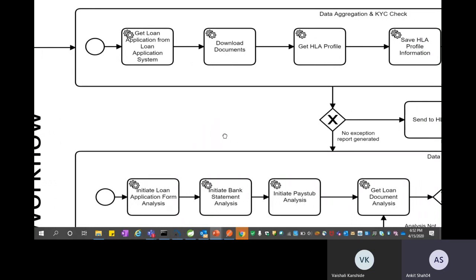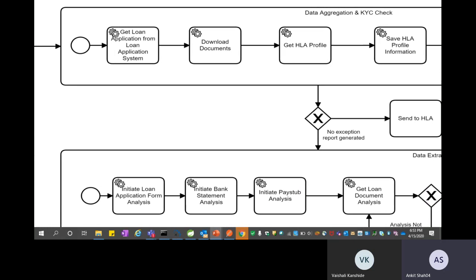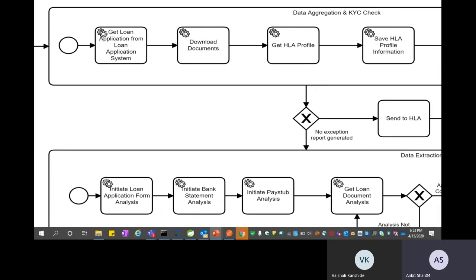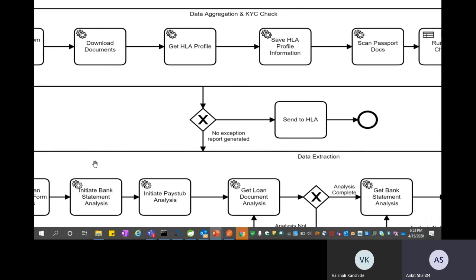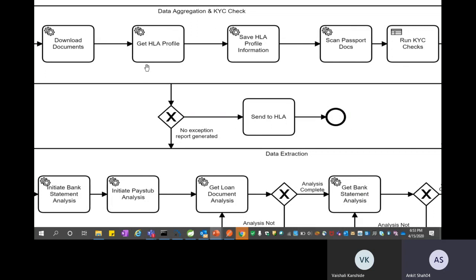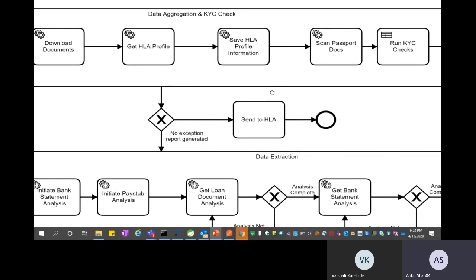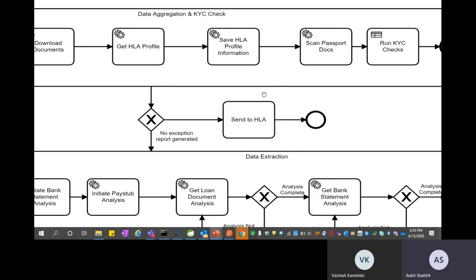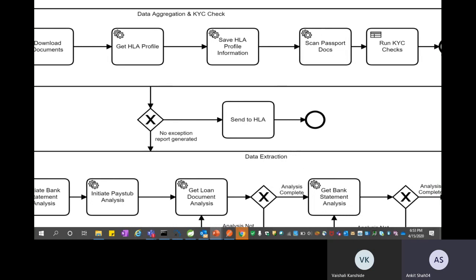Let's zoom in a little bit so that we can understand this better. As a part of this workflow, we have submitted a loan ID, and for the loan ID, we are going to get the loan application information from the loan application system. We get the user's information plus the supporting documents. We download the supporting documents. We get the information about the home lending associate, that is the person who is responsible for connecting to the borrower and handling the documents. We save the home lending associate's information against the loan that has been provided.